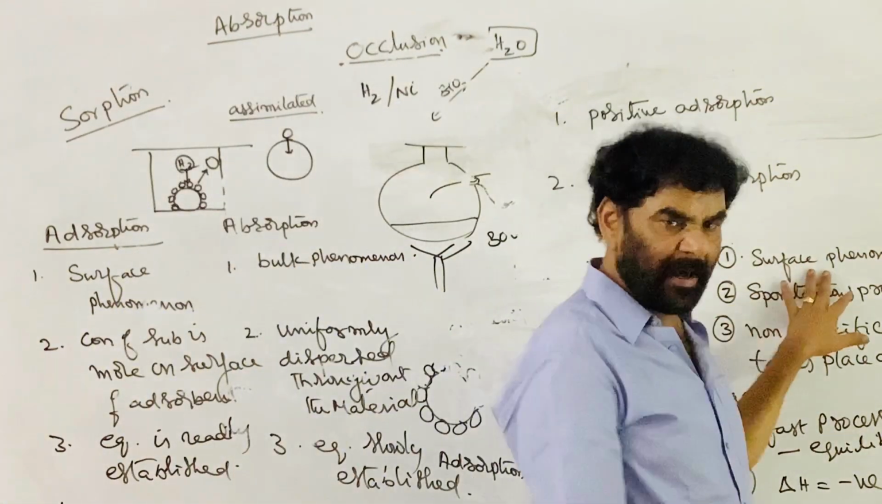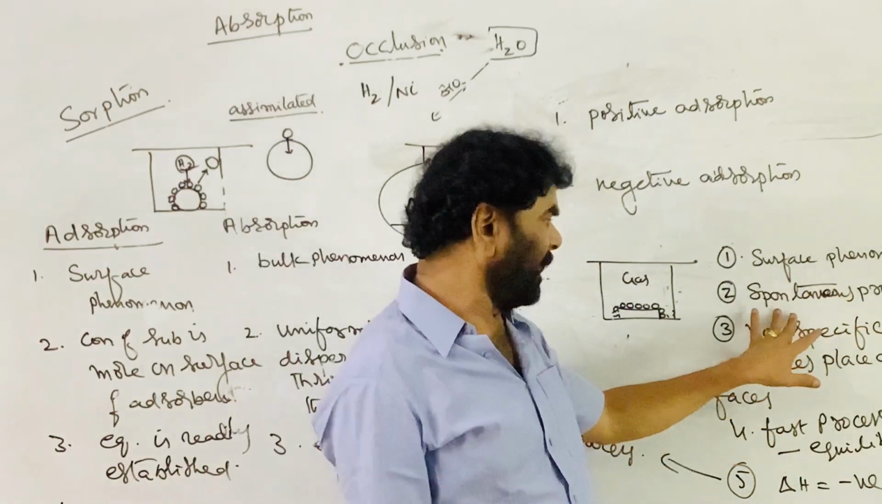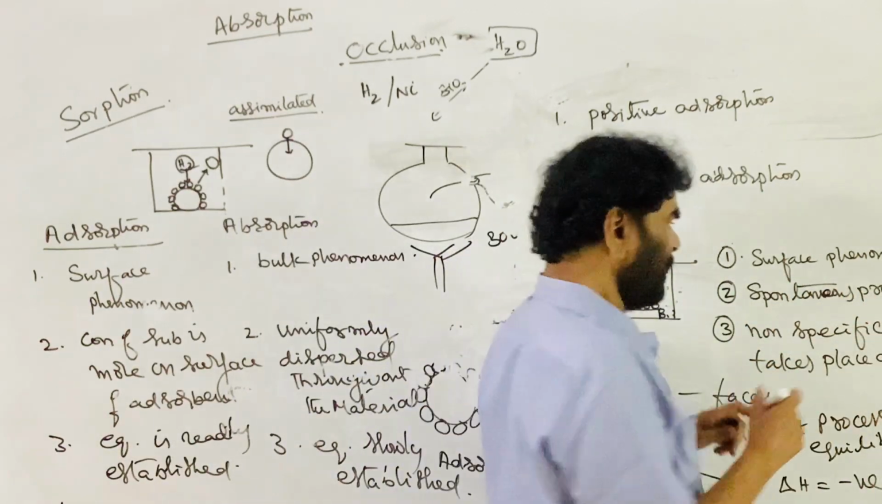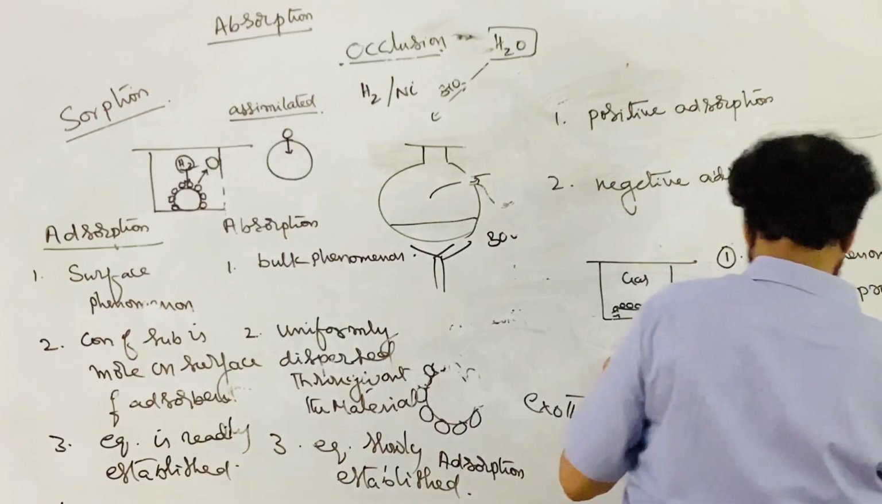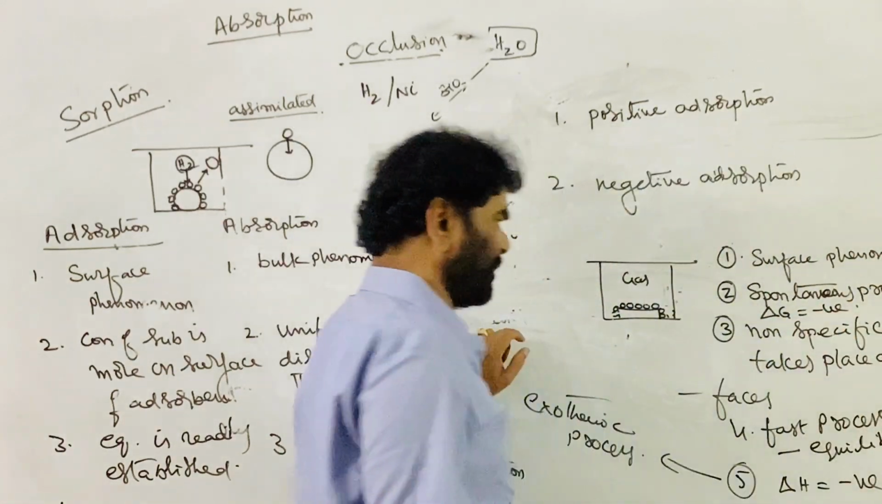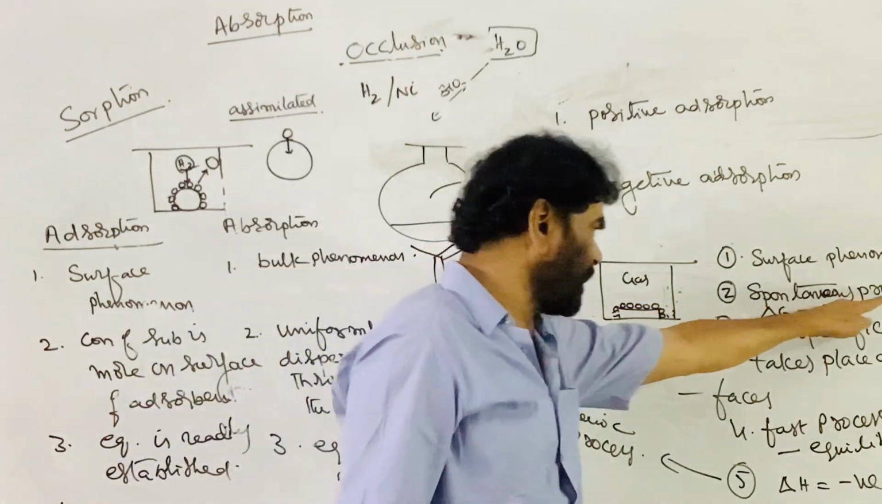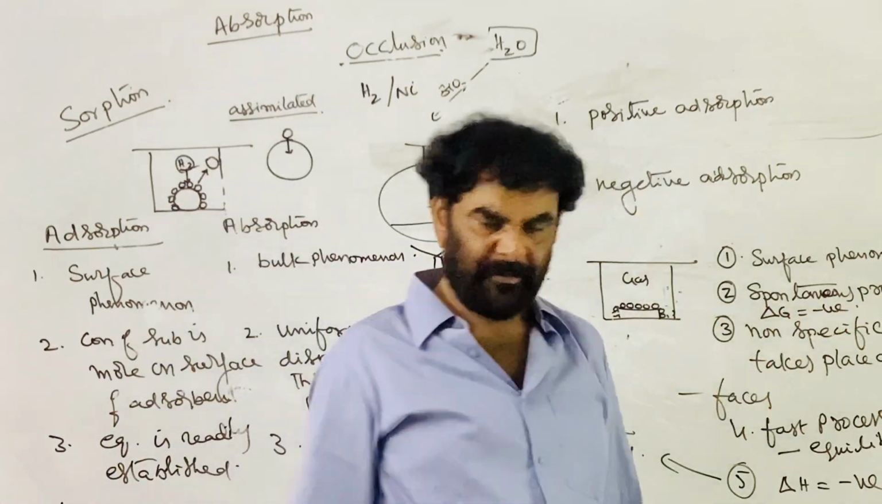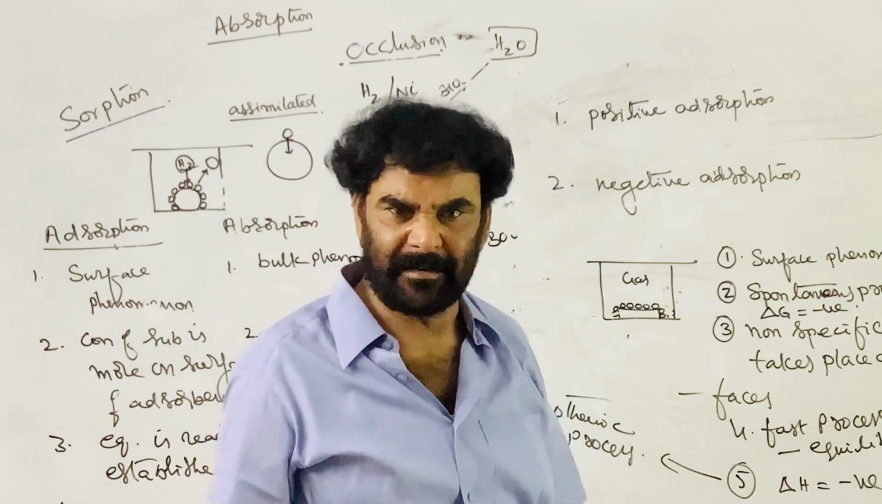It is a surface phenomenon. Then it is a spontaneous phenomenon. You can say that delta G is negative. We will come to the thermodynamics of adsorption. Spontaneous process, delta G is negative. It readily takes place, that's all.